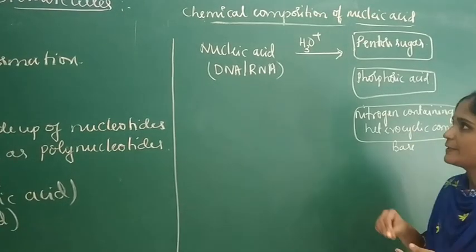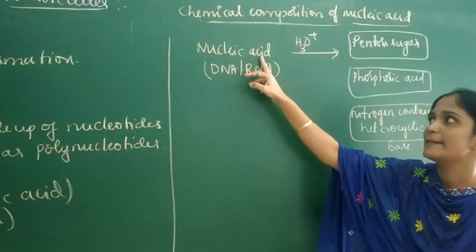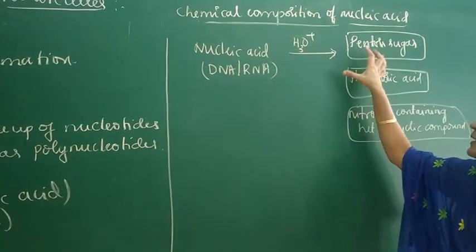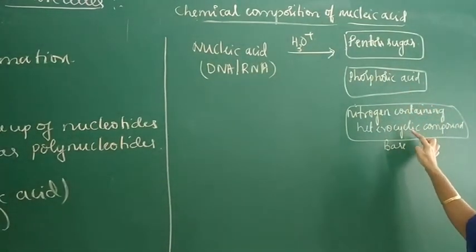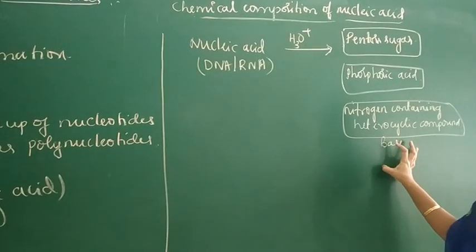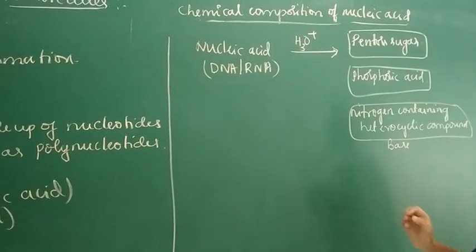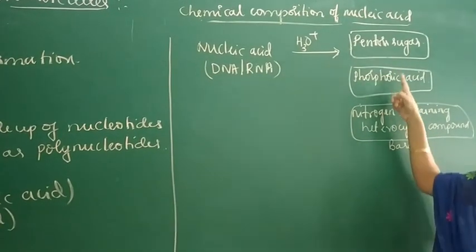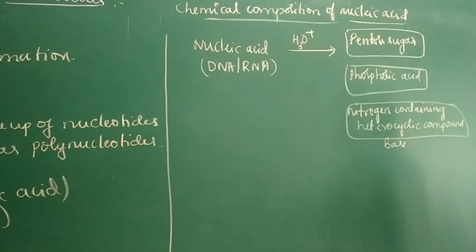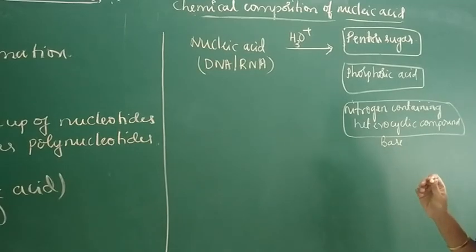This is called nitrogenous base. So nucleic acid contains DNA or RNA, which on hydrolysis we get pentose sugar, phosphoric acid and a nitrogen containing heterocyclic compound or nitrogenous base. These are the composition of nucleic acids. Now coming to the pentose sugars which are present in DNA and RNA.